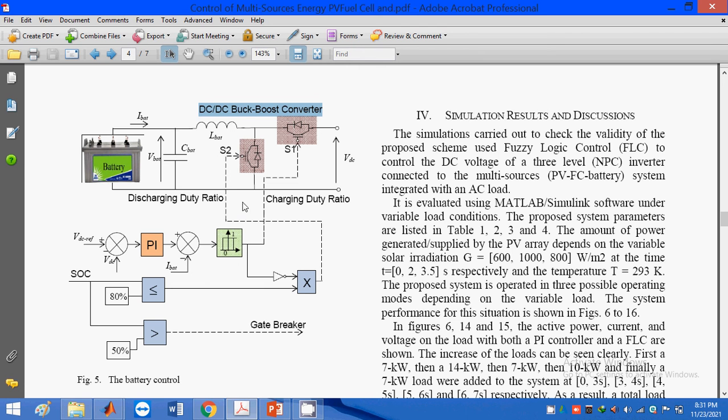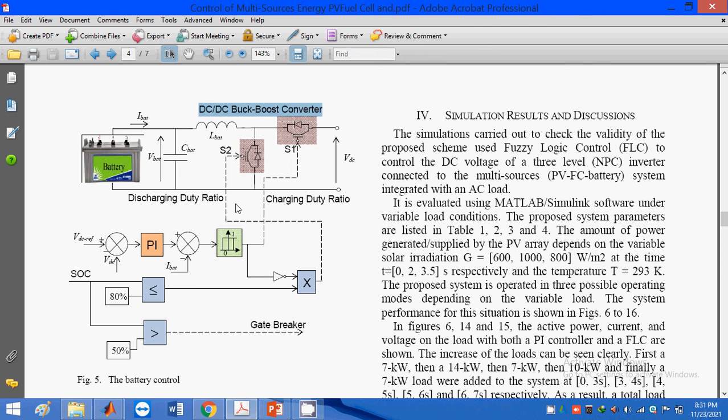For a certain time period, solar and fuel cells are combined to generate high voltage. At that time we need to absorb that power. When we have excess energy, the battery needs to absorb that power and store it.